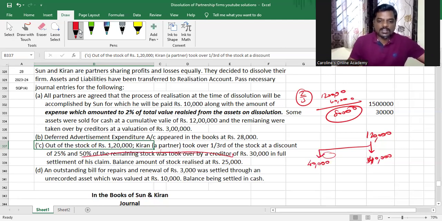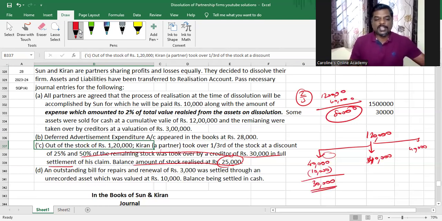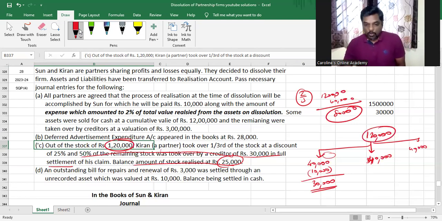taken over by the creditor of 30,000 in full settlement, and the balance amount of stock, which will be the remaining 50% of the 2/3, which is 40,000, is realized at 25,000. So this 40,000 was taken over by Kiran at a discount of 25%. 25% on 40,000 is what, my dear children? 10,000. So 30,000. Some people make the mistake of applying the 25% on 1,20,000. No, not on the total value. On what he has taken, he's getting a discount of 25%. So 40,000 into 25%, 10,000, will give you 30,000.